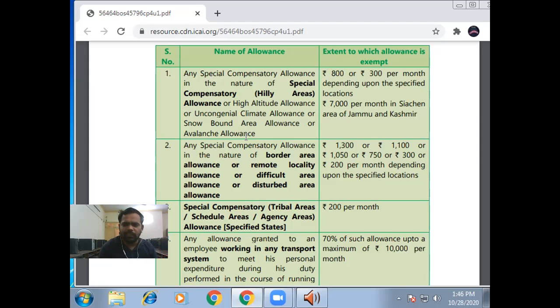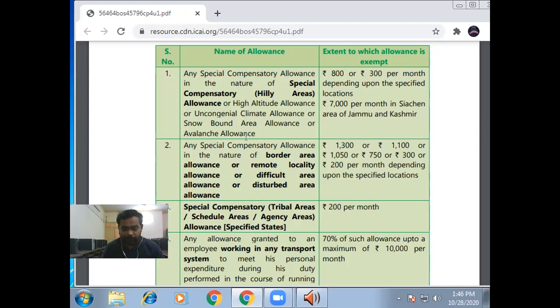You know about the Siachen? Siachen is the toughest area of India. I think the temperature of the Siachen is minus 40 degrees. That's why life is too difficult in Siachen, and that's why the amount of allowance is 7,000 per month.